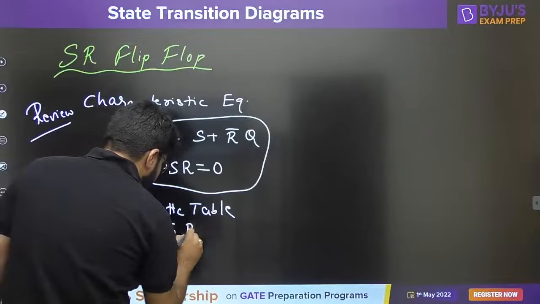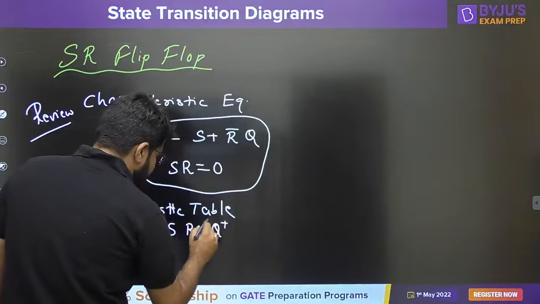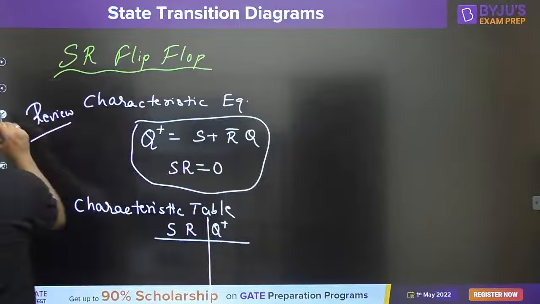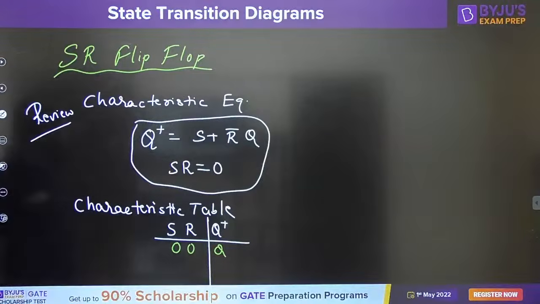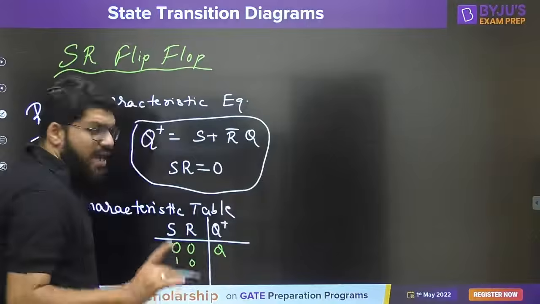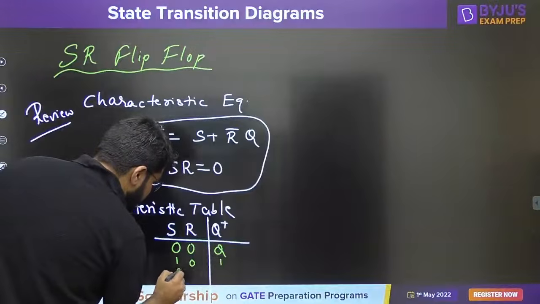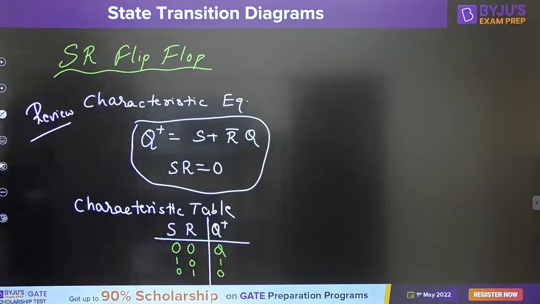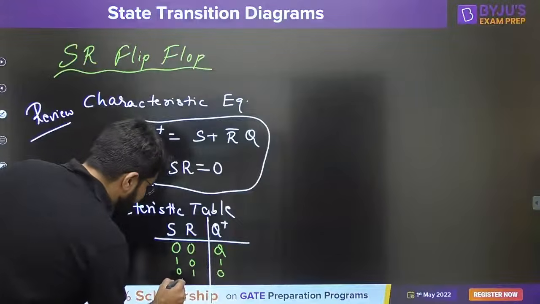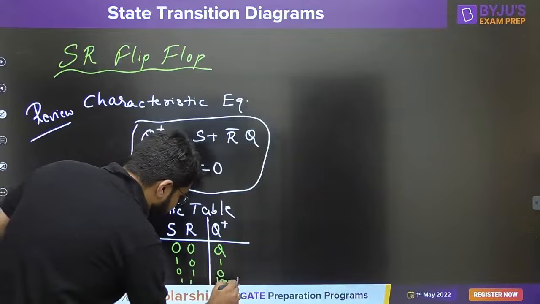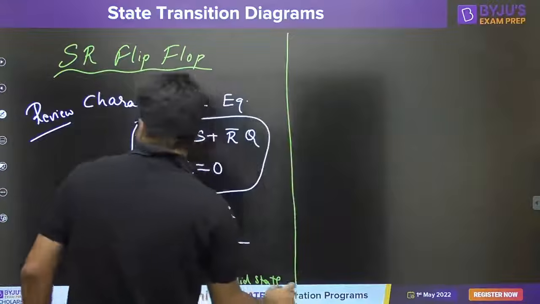In the characteristic table, I take both the variables S and R and then the next state, showing the relation between SR and the next state. If SR is 0, 0, the next state remains the same, Q plus equal to Q. It is the same state condition. S1 R0, where S stands for set, corresponds to the set state. S0 R1 corresponds to the reset state. If S is 0 and R is 1, R is for reset, and that will reset the latch. 1, 1 is the invalid state, and the problem of the invalid state we have already identified.